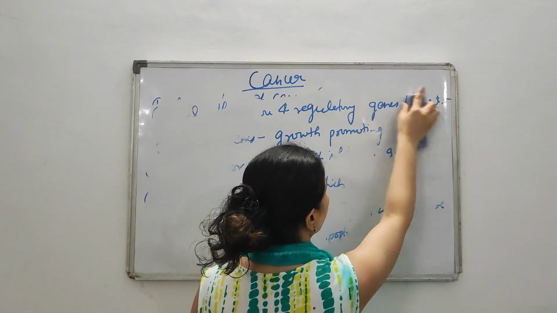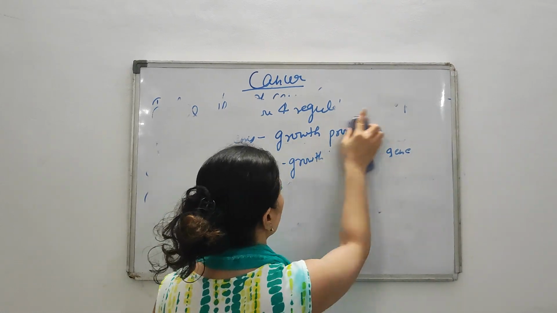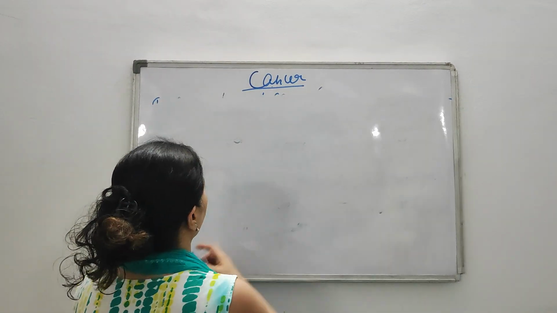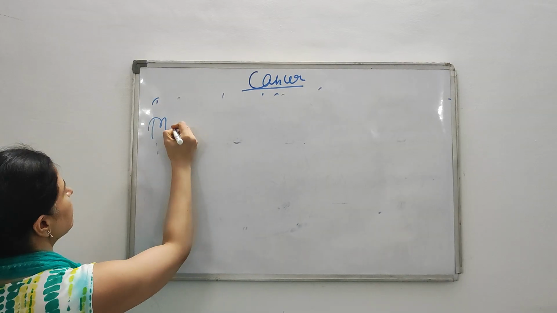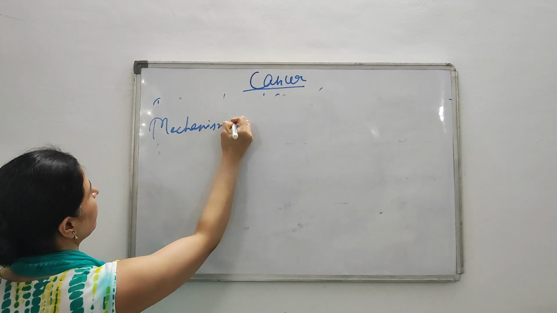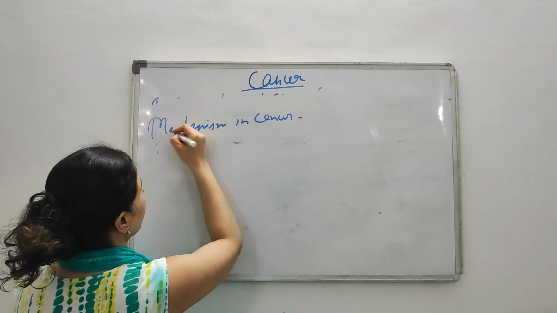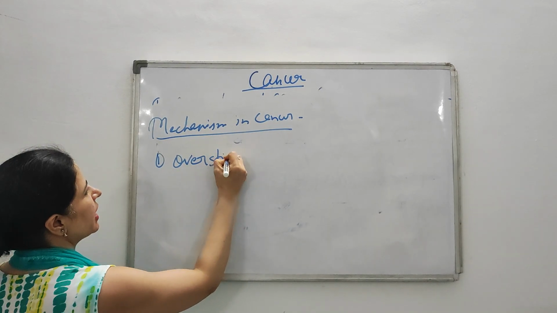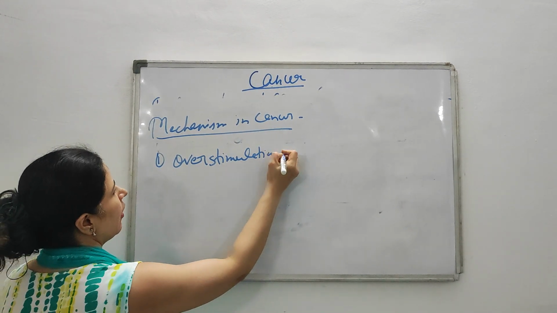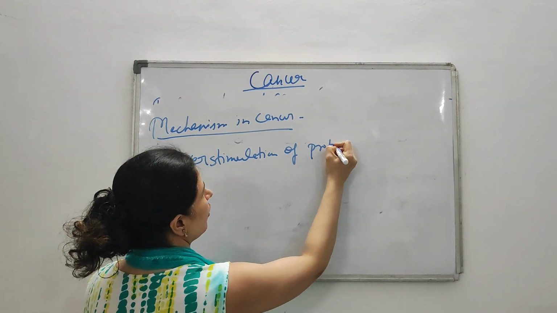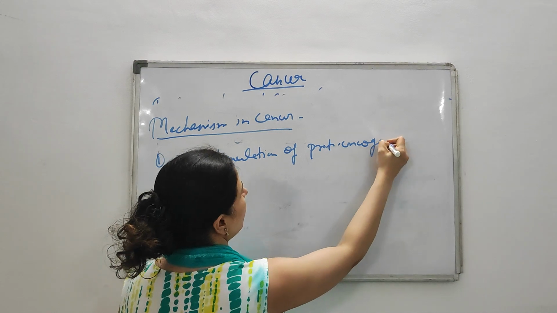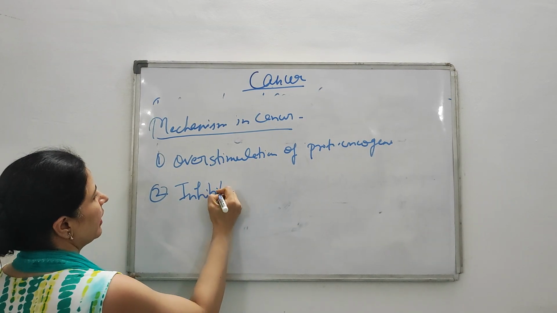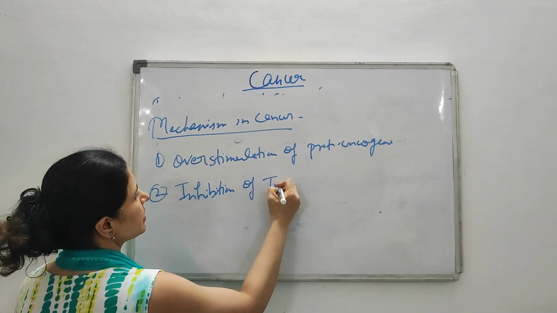What happens with these genes so that a healthy cell turns into a cancerous cell? So what is the mechanism in cancer? The mechanism in cancer is that there is overstimulation of proto-oncogenes, and there is inhibition of tumor suppressor gene.